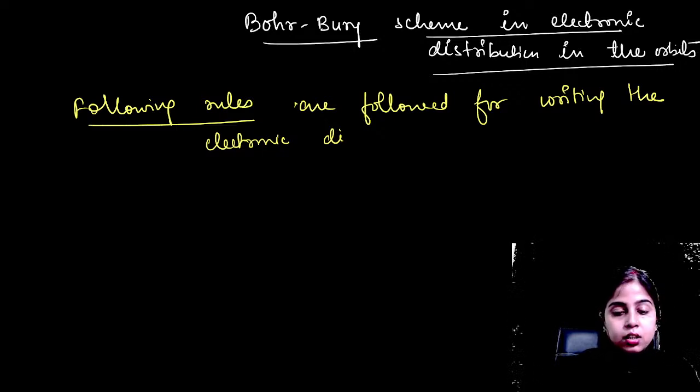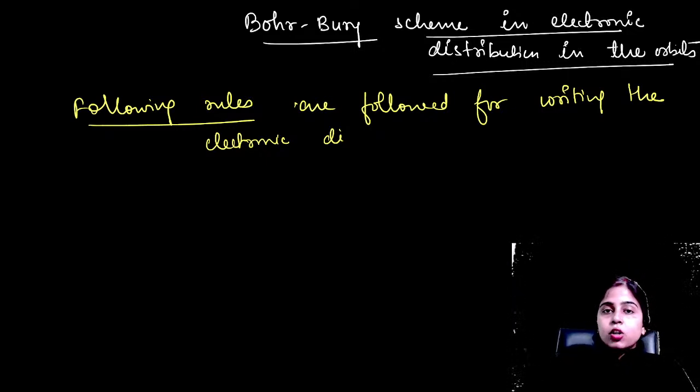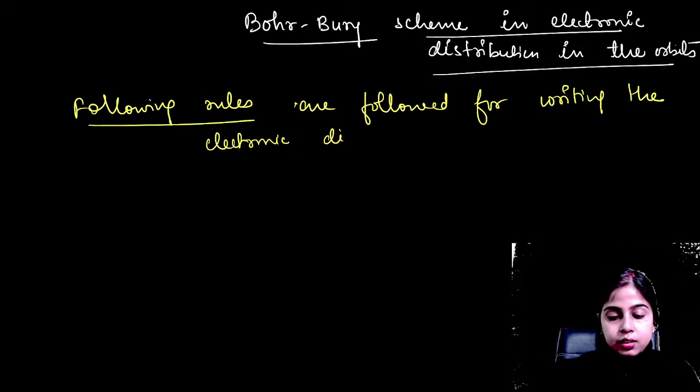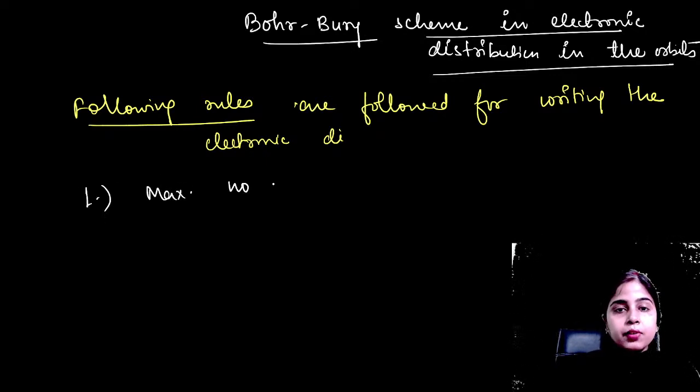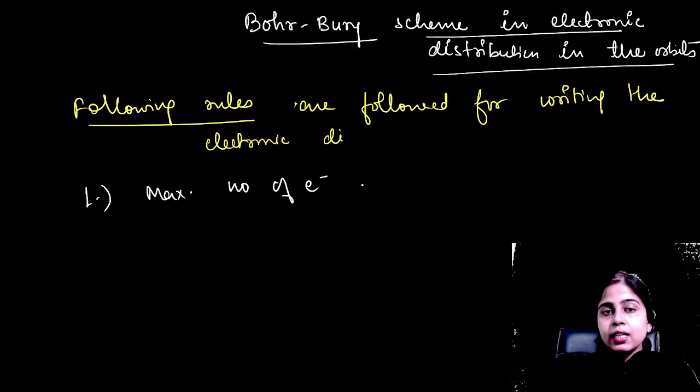Okay. So we will talk about the Bohr-Bury scheme and what rules were followed. Electrons were arranged according to their potential energy in different energy shells or levels. Now the maximum number of electrons that can be accommodated in a particular shell is given by the formula 2n square.